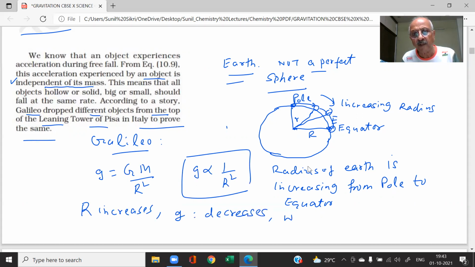And then what will happen to the weight of the object? It is m into g, and g becomes less. Then what will happen to the weight? Will the weight of the object increase or decrease? Decrease. The weight of the object decreases. Very important point. So if you are standing on the pole, and you come to the equator, what will happen, student? Will your weight increase or decrease?